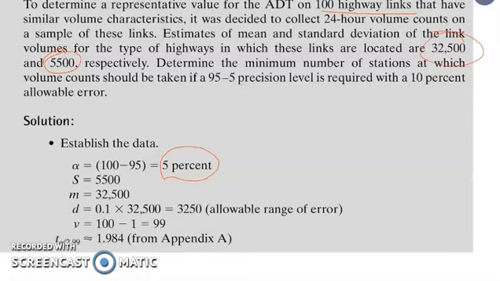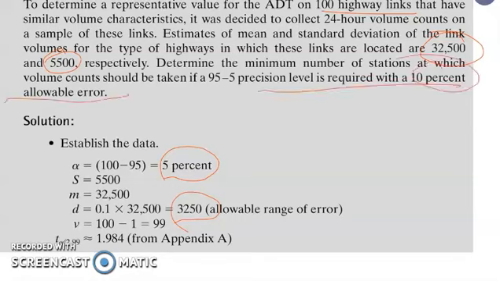This M, small letter m, refers to the mean, that is 32,500, and our capital S is the standard deviation, which is 5,500. Therefore, our D, which is our allowable range of error, is 0.1 times 32,500, which gives us 3,250, because we are given a required precision level with a 10% allowable error.